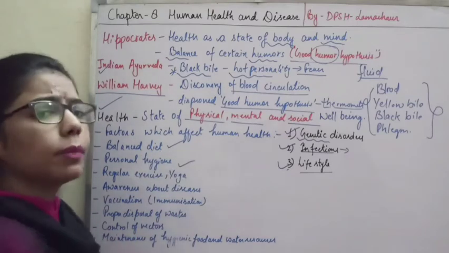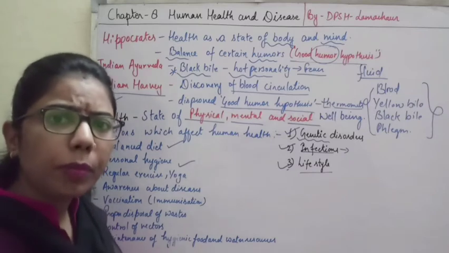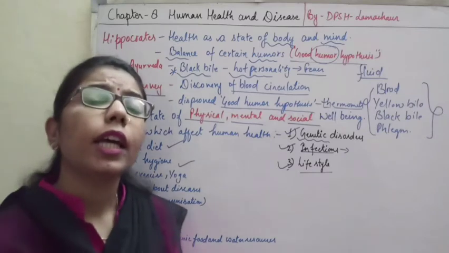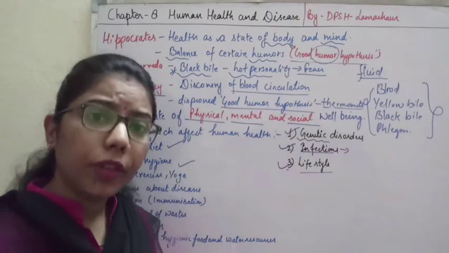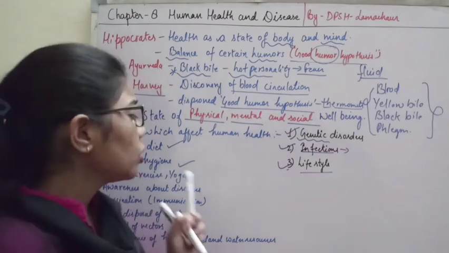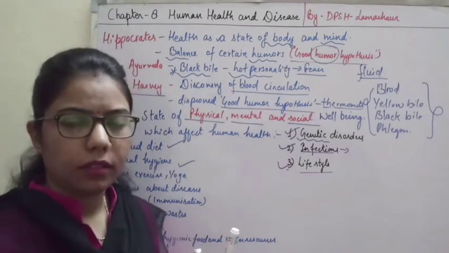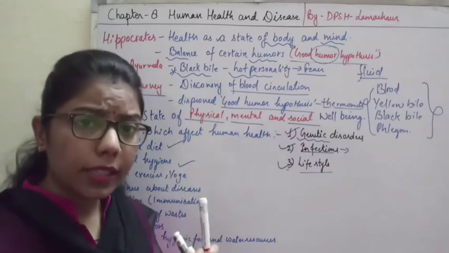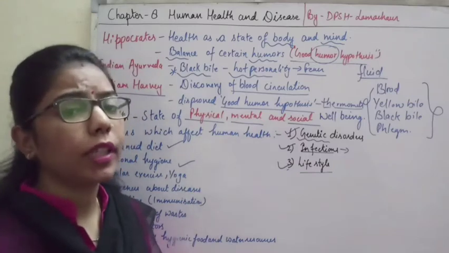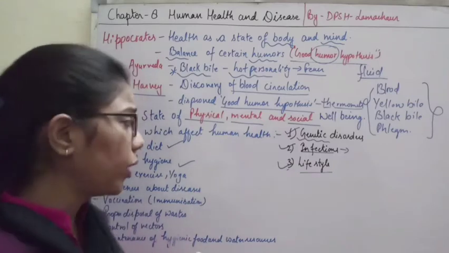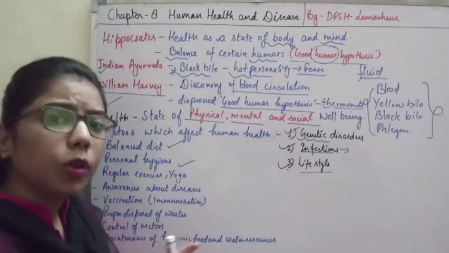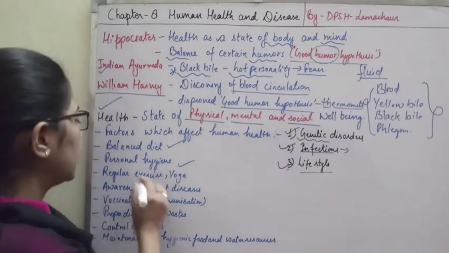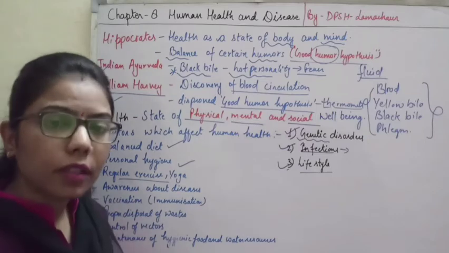Another one is personal hygiene. What do we mean by personal hygiene? It means that whatever you are wearing, whatever you are doing, it should be very clean. Self hygiene is very important. We have to take care of our body so that there is no dirtiness. Then regular exercise and yoga.